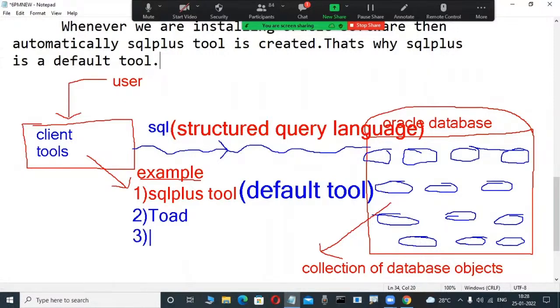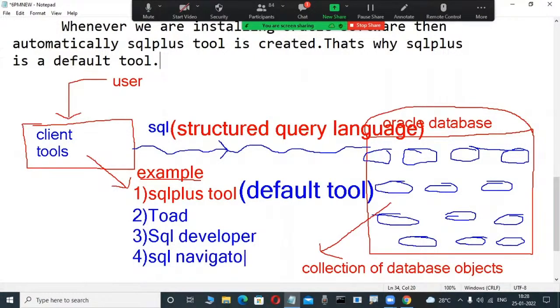Okay. This is another tool. Is their popular tool SQL Developer in a company side? SQL Developer only they are using. SQL Developer is another GUI tool. It is a popular tool nowadays. Again, some companies are using SQL Navigator. Navigator is a tool.